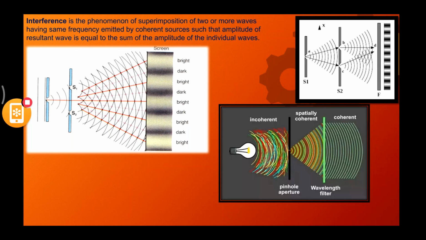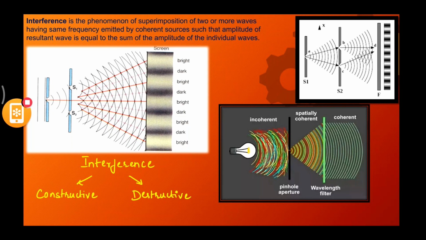Correct? Now what did I tell you before? We had an example: two people are arguing with each other. You enter as a third person. The argument might increase its intensity or it might completely shut down. Right? Now can you observe dark and bright patterns on the film? There are only two outcomes, right? Dark and bright. That is what I was quoting when I was giving the example. Now, based upon the interference, you can classify interference into two types. What are they? Constructive interference and destructive interference.